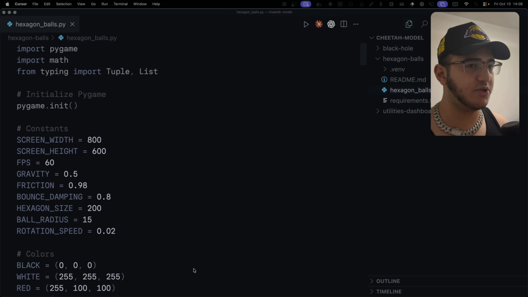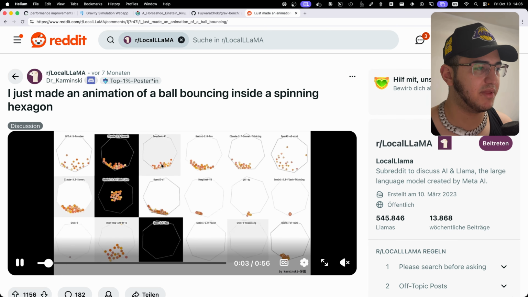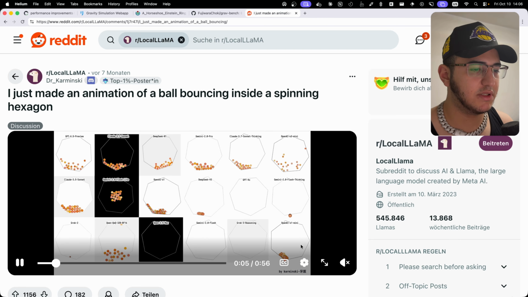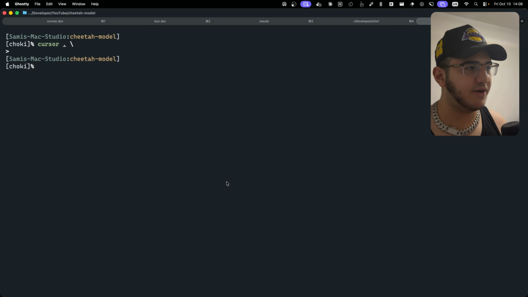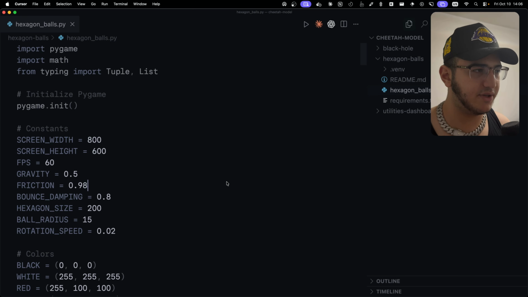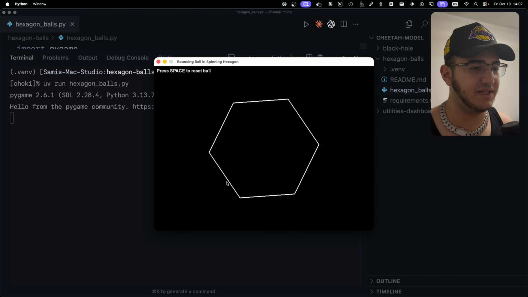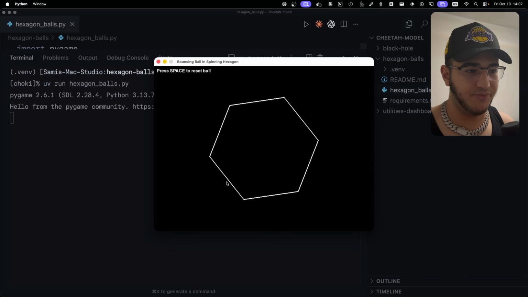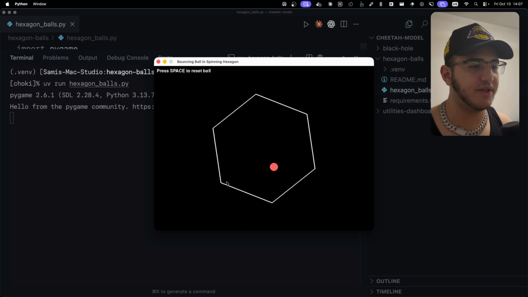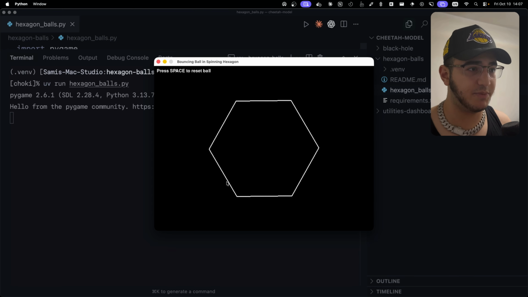Now on to the next benchmark, which is the hexagon balls benchmark. And if you're not familiar, in the end, it should look something like this. The balls cannot go outside of the hexagon, they're supposed to kind of go with the flow. Now you might think this is very easy to implement, but if you actually have a look, it didn't perform really well. And I was honestly really surprised to see this. I mean, we can reset as many times as we want, and it just really doesn't work. This is supposed to be one of the simplest tests, and the fact that in 2025, specifically October, we still have an LLM that cannot do this is mind-blowing to me.